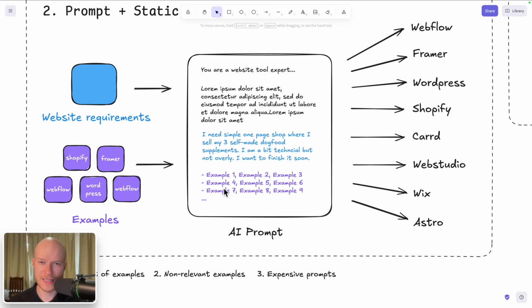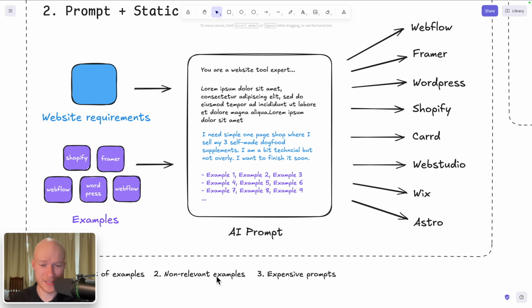But this immediately causes a second problem, and that is our examples are not going to be super relevant. If we can only put 5 or 10 examples into this prompt, then for lots of scenarios, for lots of website requirements, there will not be a super relevant example in our list. And that means in such situations, our examples are not going to be super helpful for the AI.